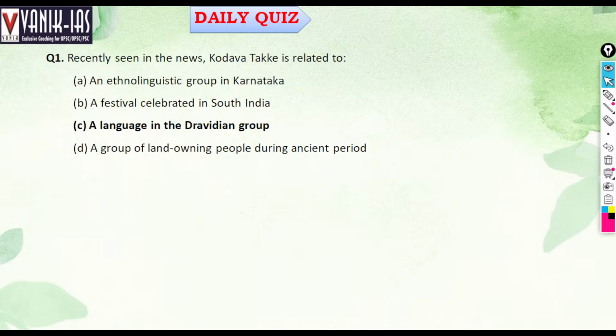Kodhava Takke. Remember, this is an endemic language, hardly spoken by many. It is a language in the Dravidian group and it is endemic to Karnataka. Around 1,30,000 people only remain who speak this language. So the answer is C.